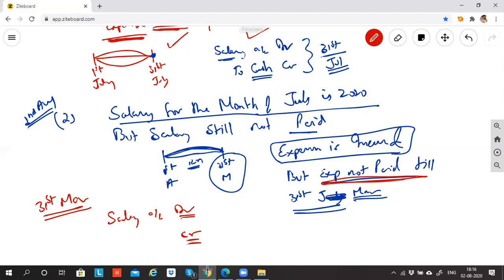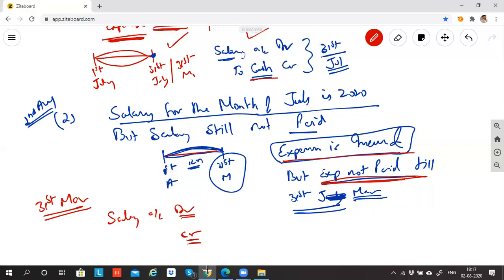In this case, as on 31st July or 31st March, I paid the salary. So salary to cash, very conveniently I wrote it. But there are cases where till 31st March, the salary is not paid. Does that mean you will not record? No, you cannot do that, because you've taken the service for the entire year. Your expense is incurred. If you have utilized the service of some person, you need to record that as expense in the books of accounts.